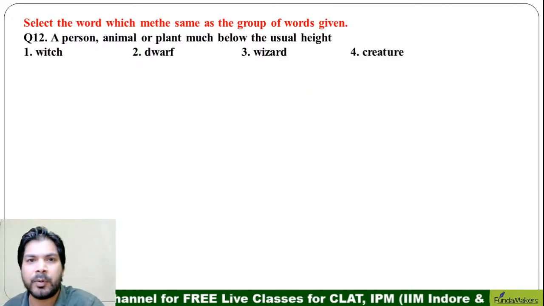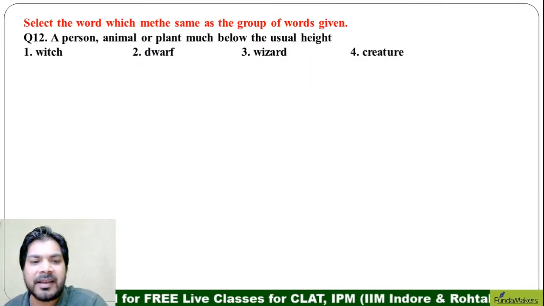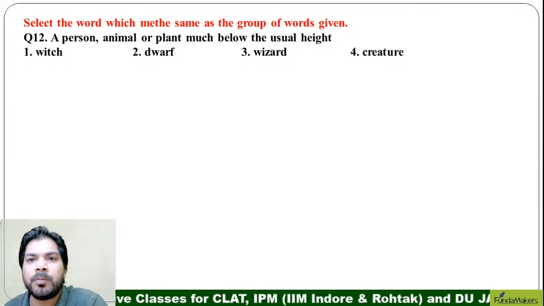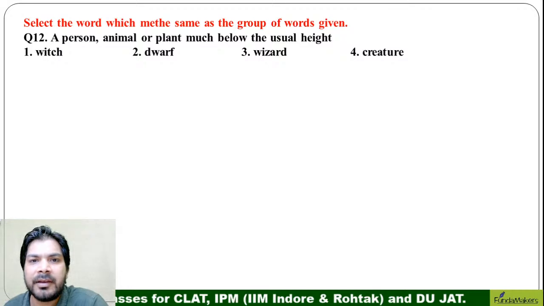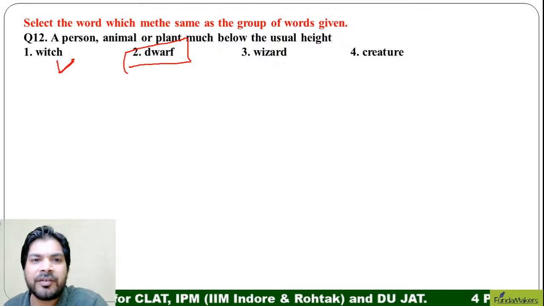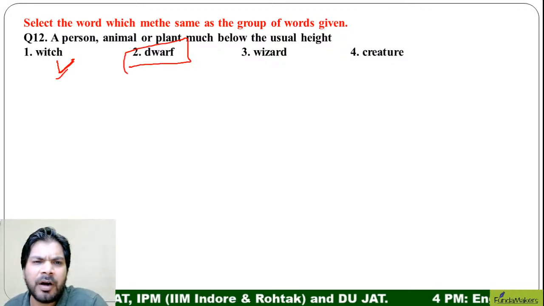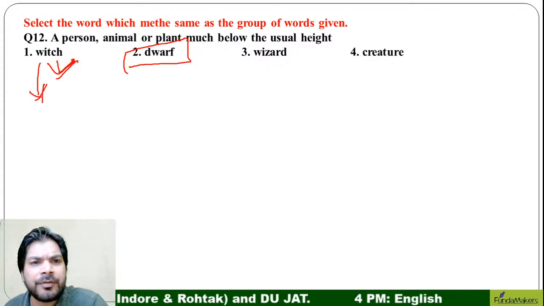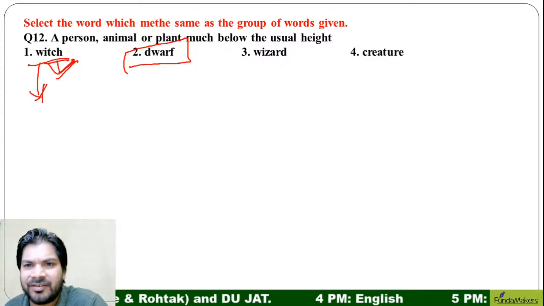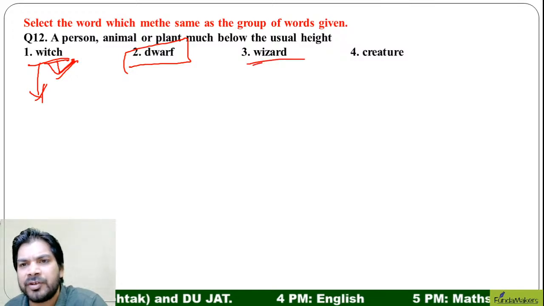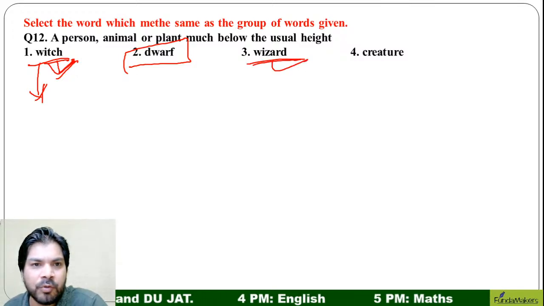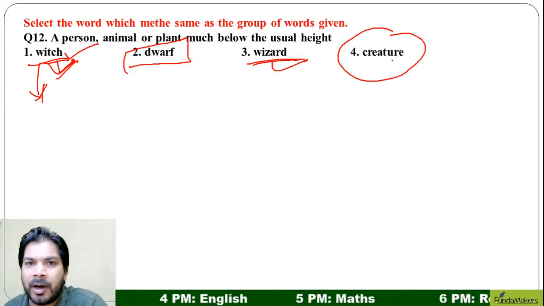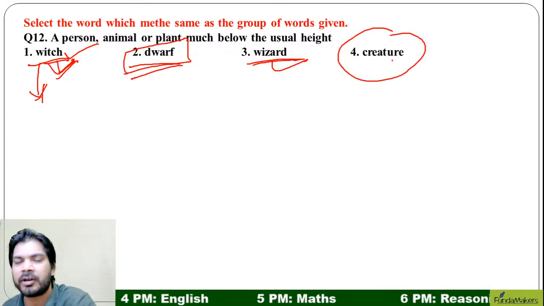Question number 12. Select the word which means the same. Means the same means synonym. A person, animal, or plant much below the usual height. I think it is a dwarf. Witch was a term used in medieval times for women who used to do magic. Wizard was used for magicians who were males. And a creature is a usual term, everybody knows about it. Dwarf is a person who is short in height.